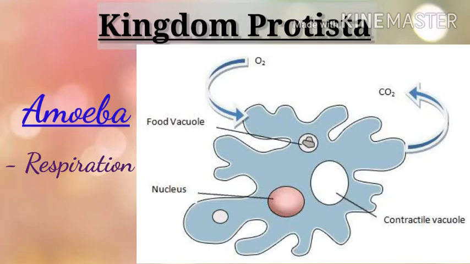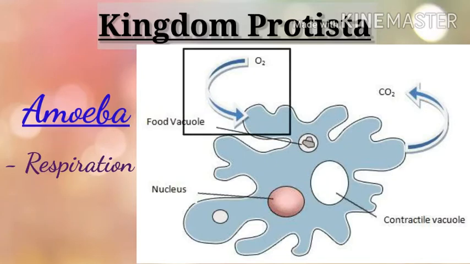How does respiration take place in our body? We have organs such as the nose and lungs for respiration. Since amoeba is a unicellular organism, it doesn't have any special respiratory organs. Then how does respiration take place in amoeba? It is mainly by the diffusion of gases through the cell membrane. The gases are taken in and given out through the cell membrane.